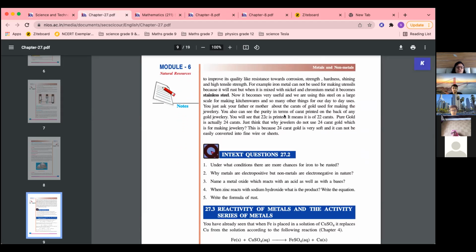Okay, one more example is gold. Gold also, if you see the ornaments, they are not made up of pure gold. You'll see 22 karat is printed. But actually pure gold is 24 karat. But the ornaments which are made are of 22 karat. This is because 24 karat is very soft, okay, and it cannot be formed into sheets or fine wire. So that is why 22 karat gold is used for making ornaments.